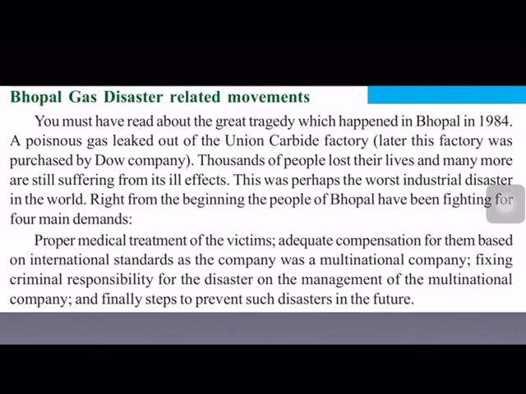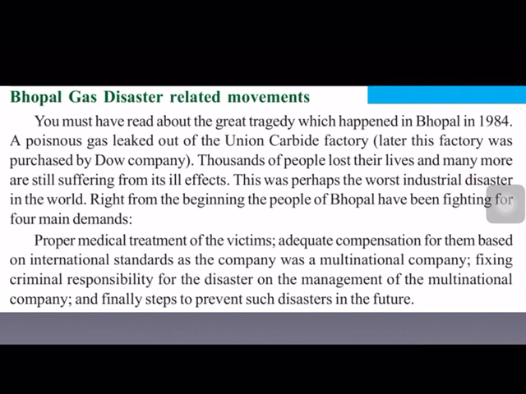And fixing criminal responsibility for the disaster on the management of the MNC. That means criminal responsibility must be fixed for this disaster on the MNC, which is the cause for this disaster. And finally, steps should be taken to prevent such disasters in future. These were the 4 demands made by the victims of the Bhopal gas tragedy.